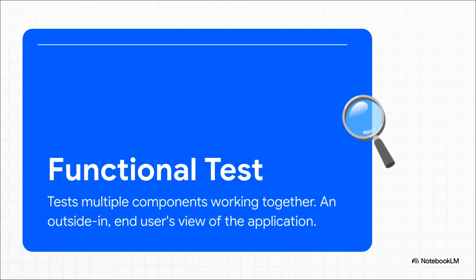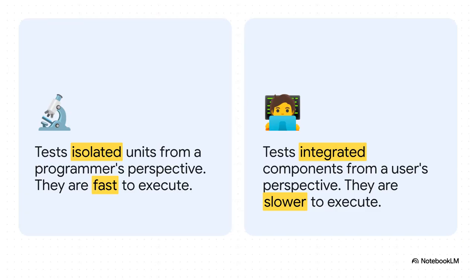Then you zoom out with functional tests. These are all about making sure that different parts of your application play nicely together to deliver a whole feature. This is the end user's perspective. When I click this button, does the right thing actually happen? So, to put it all together, unit tests are super fast, they're isolated, and they give you that inside-out programmer's view. Functional tests, on the other hand, are a bit slower because they're testing more stuff, but they give you that absolutely critical outside-in view of the user. You really, really need both for a solid testing strategy.